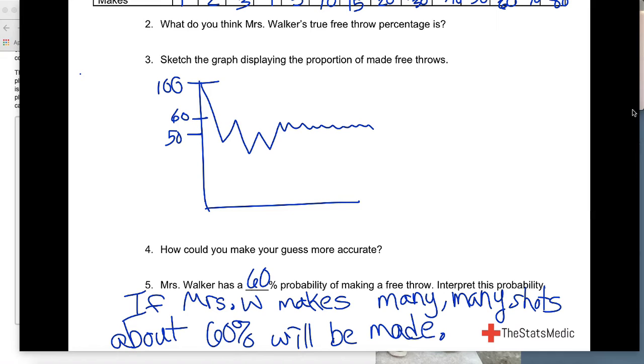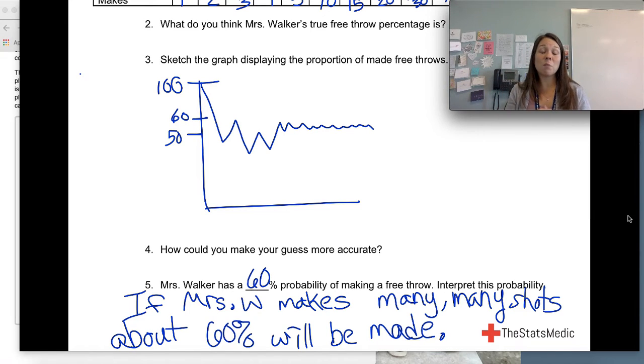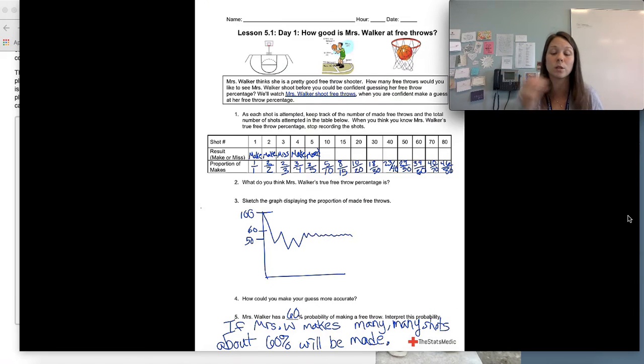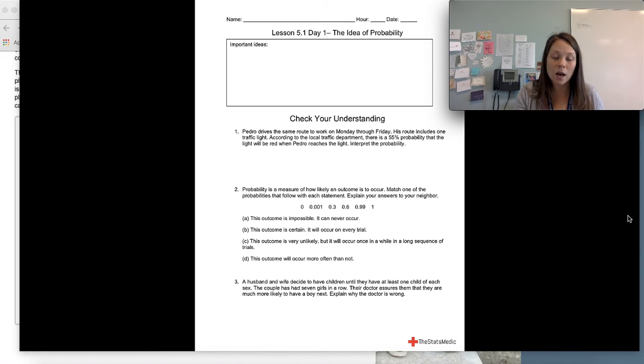Now notice the flexibility in our writing, right? I'm not saying I'm always going to make 60% of my shots, but it's just saying when you look at this on a large scale of my whole history of making free throw shots, about 60% of them are going to be made. Is that going to fluctuate? Yes, and that's why we use that language of approximately or about. And if we look at this on a larger scale, this is approximately what will happen. So we're not setting this in stone as what's always going to happen, but this is what's approximately going to happen.